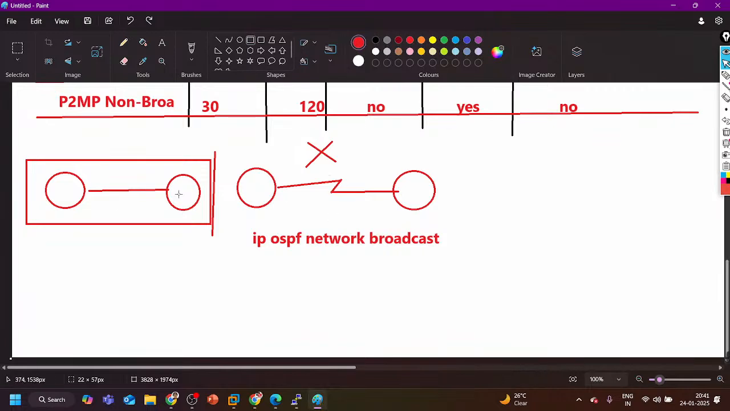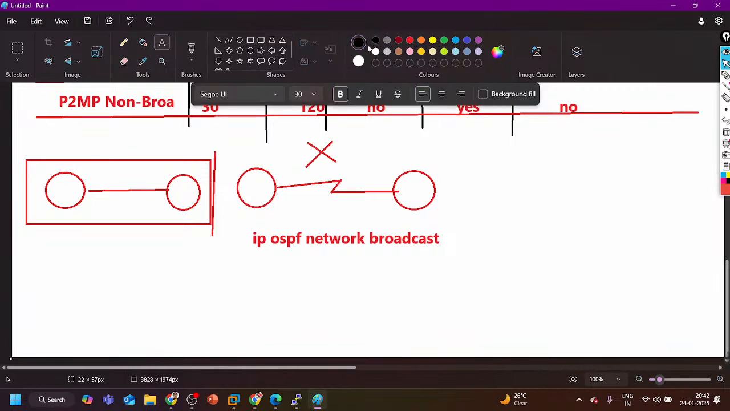So when two routers are directly connected with each other, the network type should be point to point only. When more than two routers are connected in the same broadcast network, then the network type should be broadcast. Otherwise there will be LSA flooding. Right? So if I talk, sir, about the WAN topology, yes.